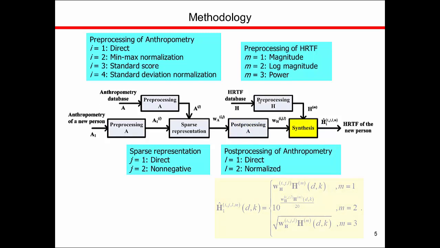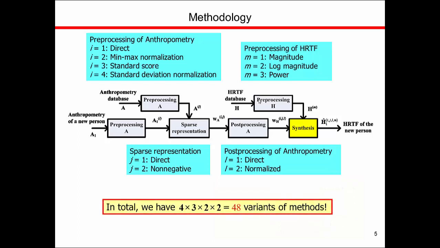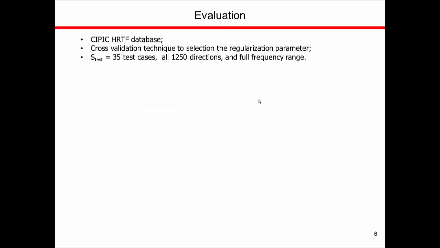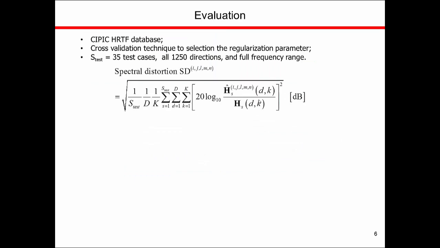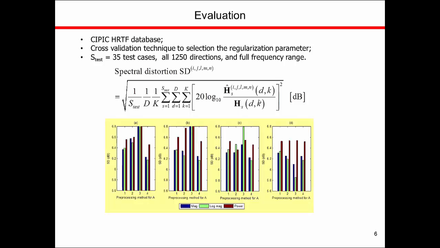In total, we have 48 variants of methods. To evaluate the performance of these methods, spectrum distortion (SD) averaged across 35 subjects and 1,250 directions is employed. The results of the 48 methods are illustrated in the figure below.